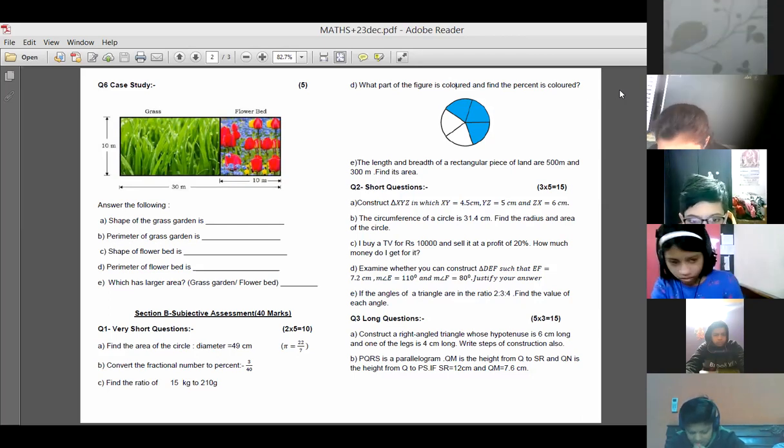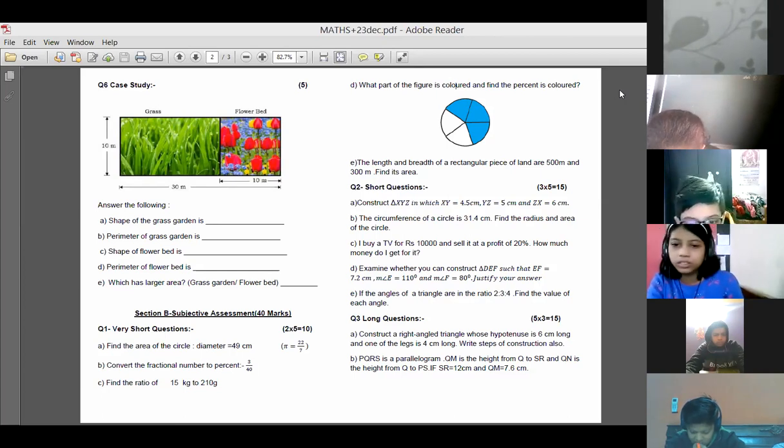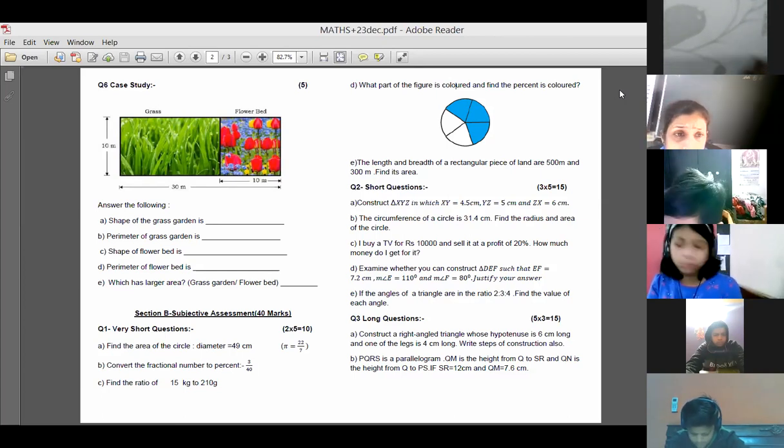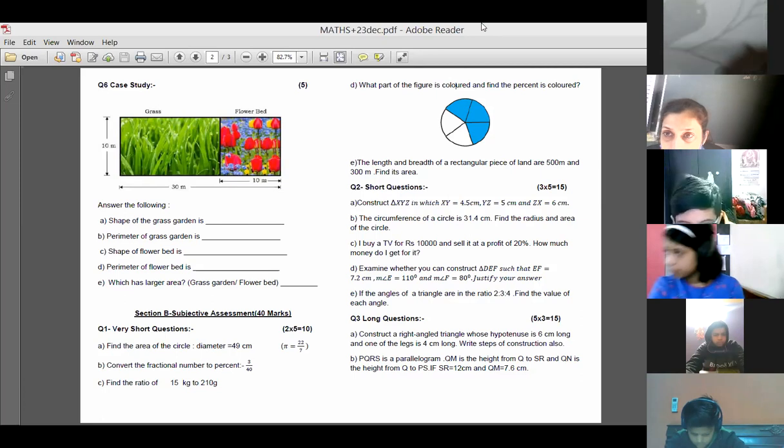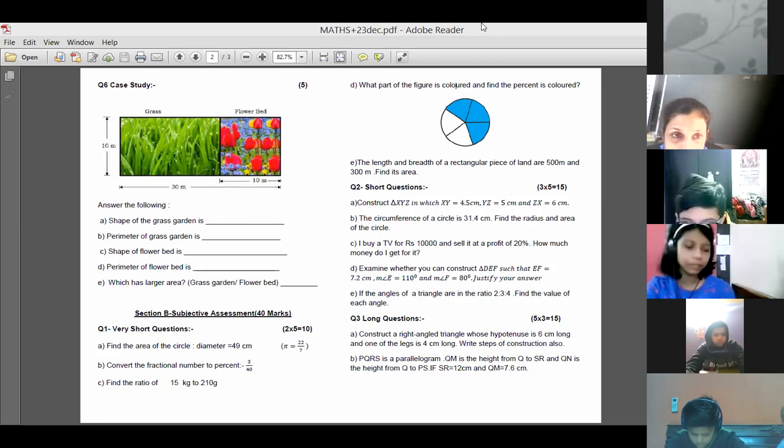Yes. So what is the answer here? Formula of area of the circle is pi r square. Yes, Mahi, unmute it.